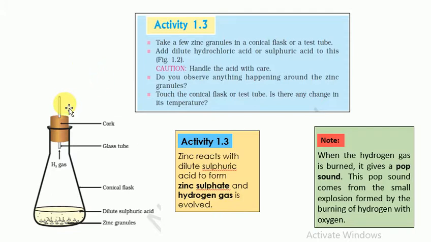When this hydrogen gas which is evolved is collected and we try to burn it, we can hear a pop sound. It is very important: when hydrogen gas is burned, it gives a pop sound, and this pop sound comes from the small explosion formed by the burning of hydrogen with oxygen.